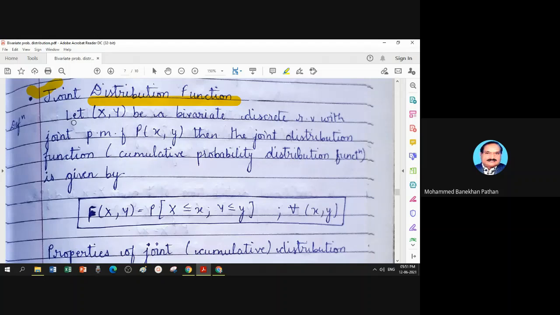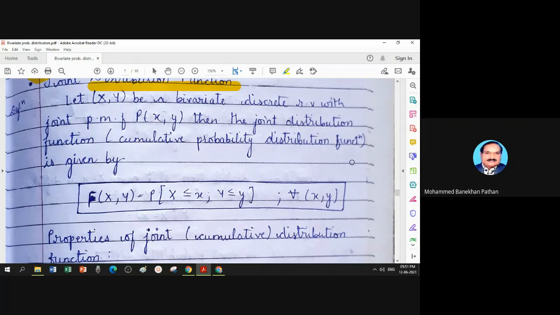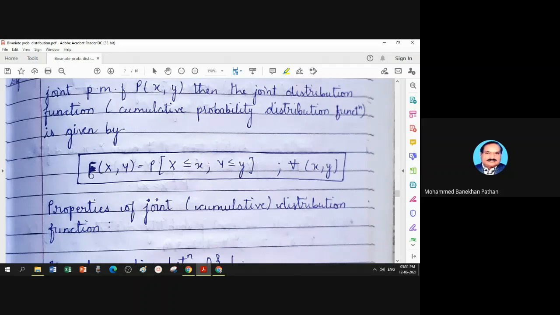See the way of definition. Let X, Y be a bivariate discrete random variable with joint PMF p(x, y). Then the joint distribution function, you may sometimes call it the cumulative probability distribution function, is denoted by capital F(x, y) in brackets, small x, small y.